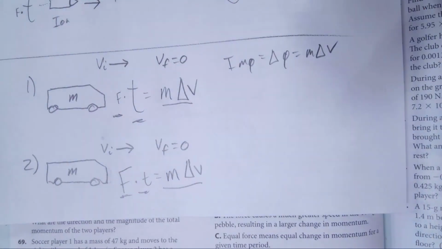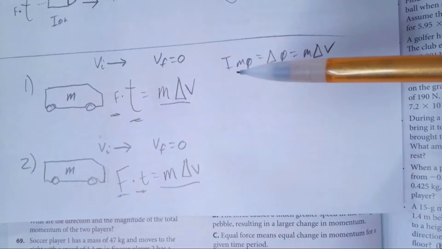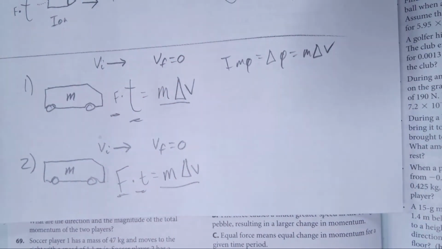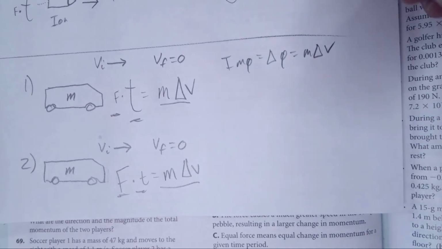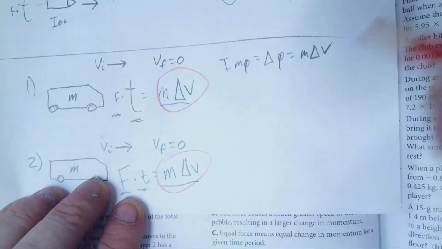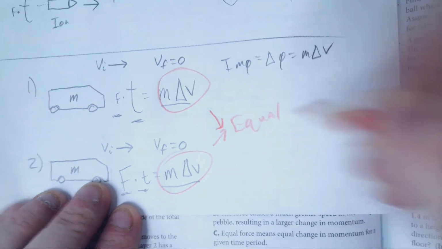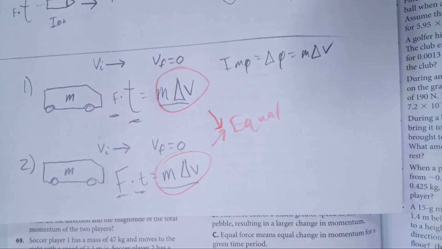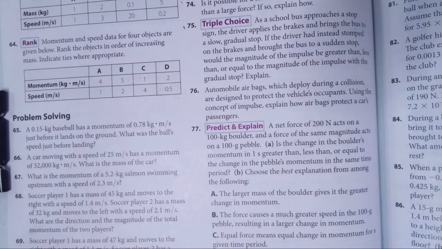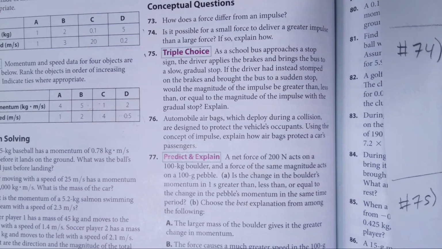We could have just realized in the setup, it's the same bus with the same mass going the same speed and coming to a stop. Doesn't matter how long it takes, doesn't matter how short it takes, doesn't matter how much force there is. This right here, to answer the question, is enough to say that those two are equal to each other. So the impulse would be equal. Why? Because the change of momentum is equal, and the change of momentum is impulse.